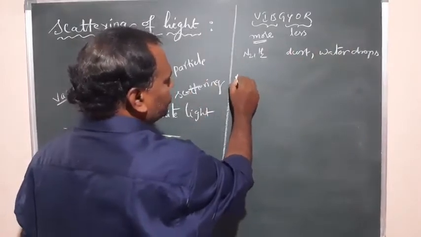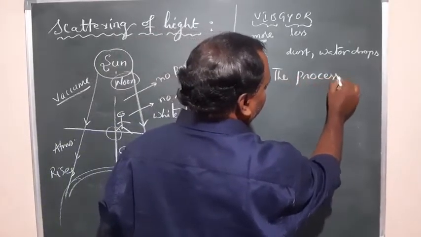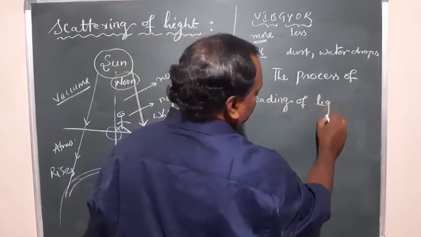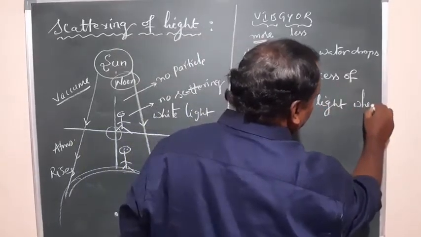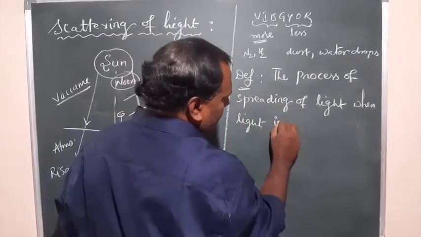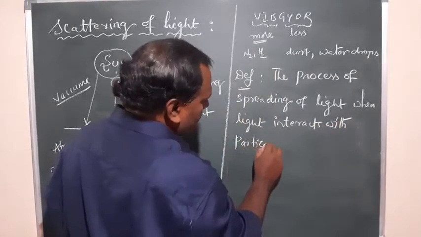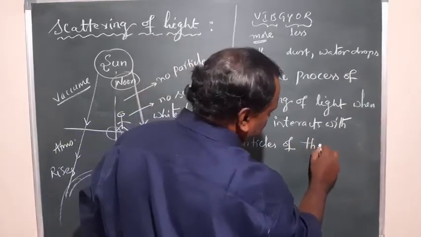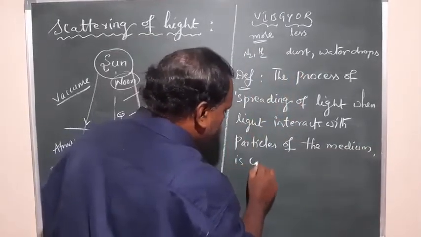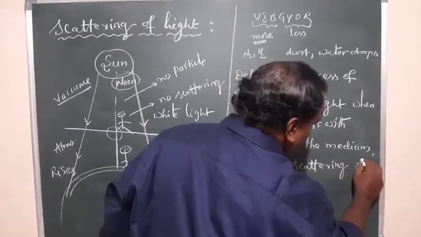So here, this definition you can write: the process of spreading of light when light interacts with particles of the medium is called scattering of light.